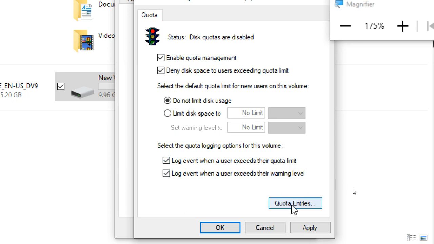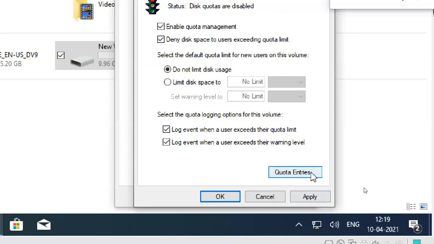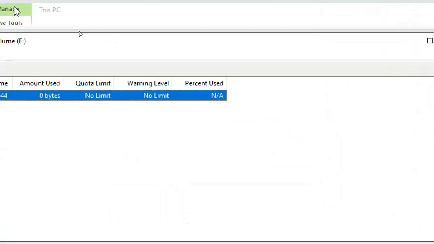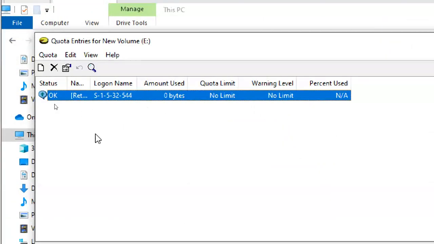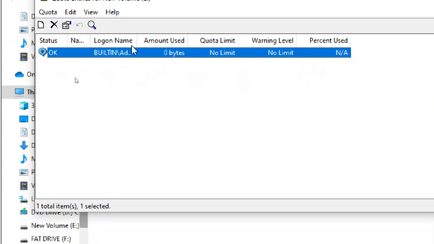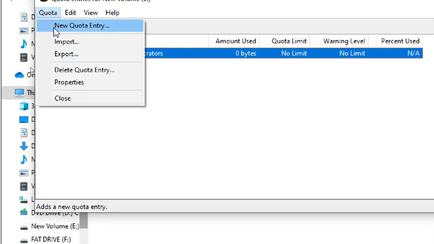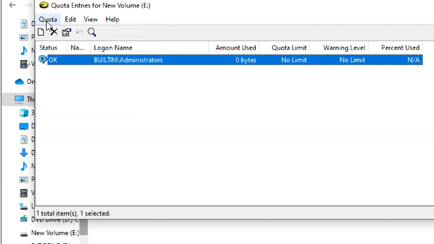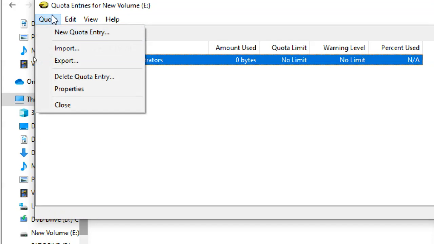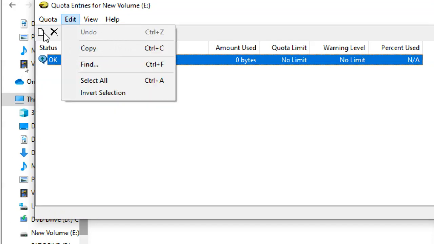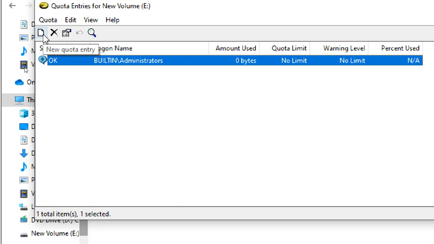So I'm checking it. Now this is a quota entry. So click on quota entry. Now it is showing no limit for Administrators, meaning for admins. Okay, by default it is showing. You have to go to this new quota entry, or you can go to Quota, New Quota Entry. So either click on new quota entry, or you can use this option, new entry also.